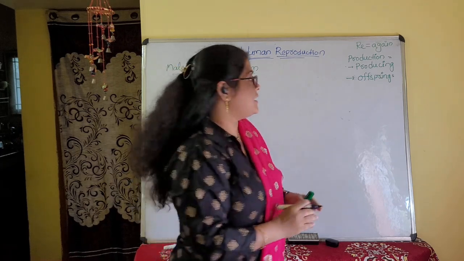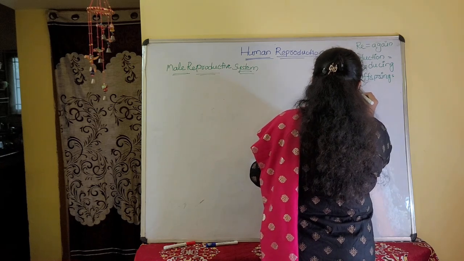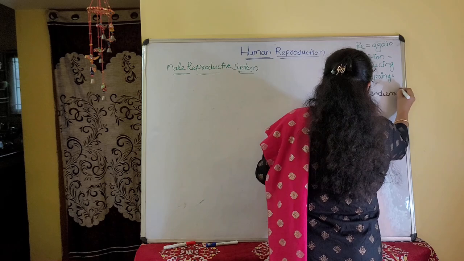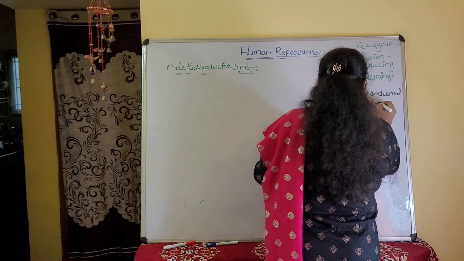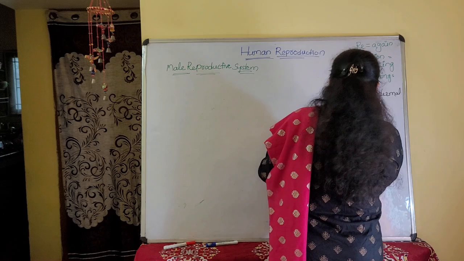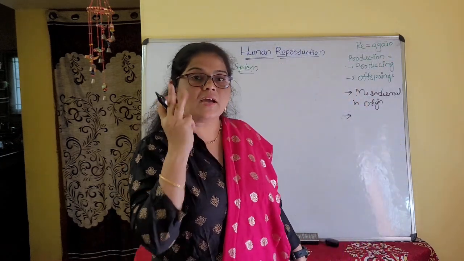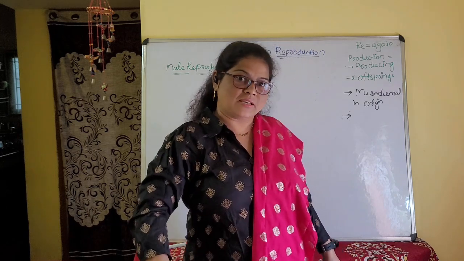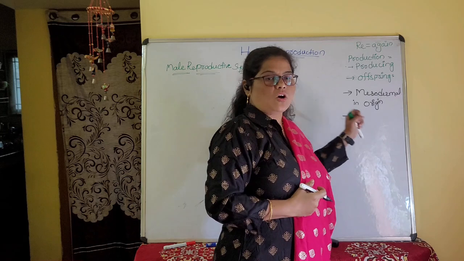Next, the human reproductive system is mesodermal in origin. It originates from which germinal layer? Mesoderm. We have three germ layers: ectoderm, the outermost one; endoderm, the innermost one; and the middle one, mesoderm. So it is mesodermal in origin.